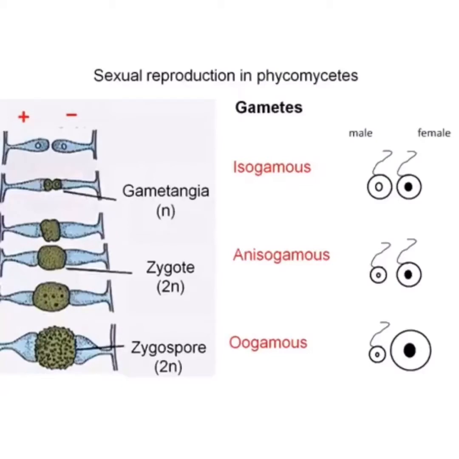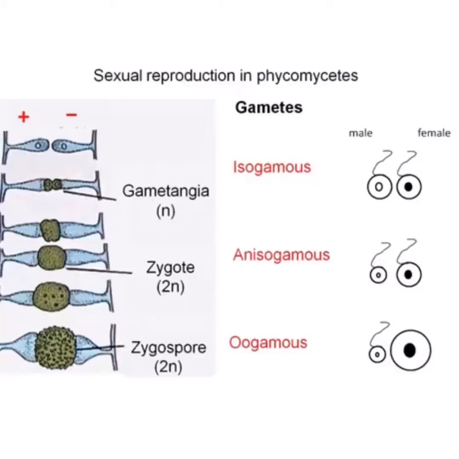It occurs when two genetically different strains of hyphae come closer. They form gametangia, one of female or positive sign and one will form the negative or the male type. Then it forms a zygote, and this zygote then gets modified into zygospores during the unfavorable conditions. On set of the favorable conditions, it liberates many spores which wherever they fall form new hyphae. The gametes thus produced are isogamous, anisogamous or oogamous type.